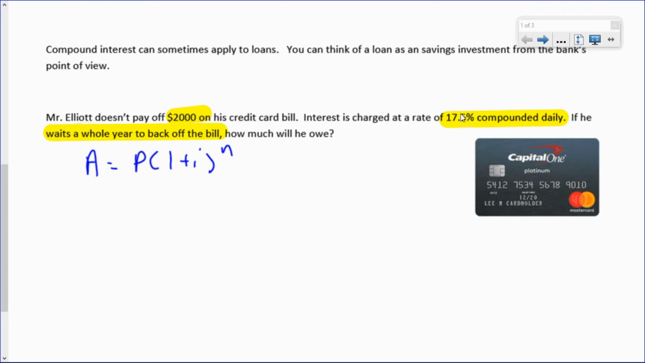Some credit cards do have interest rates that high. I have no idea about this Capital One, it's just a picture. Some credit cards go up to 30% or even more for interest. So always pay off your credit card. If you really needed to, you should borrow money some other way if you can't afford to pay your credit card bill.